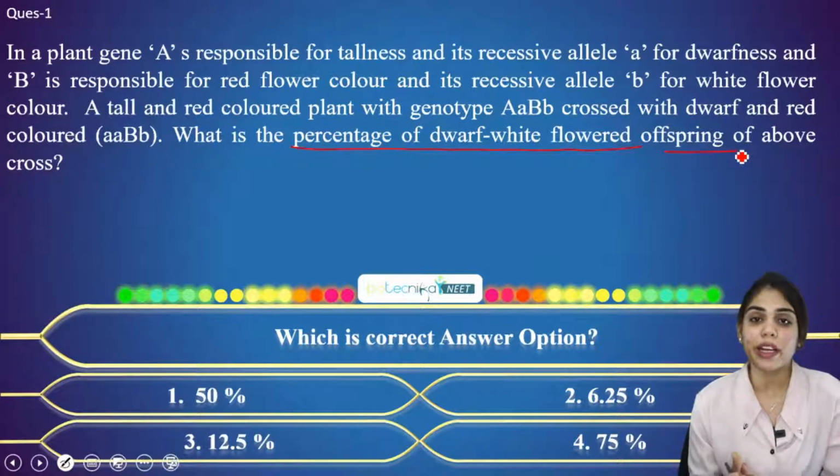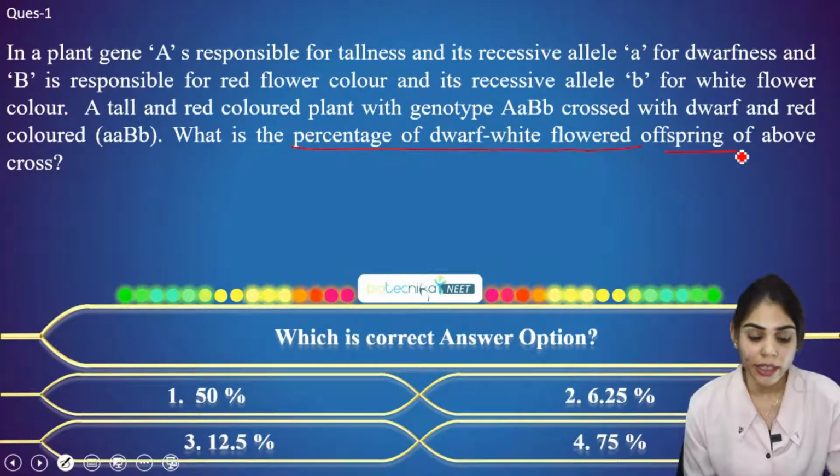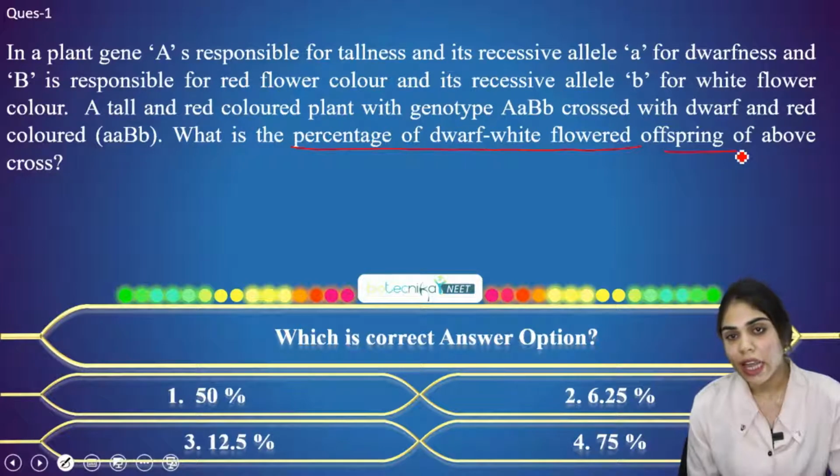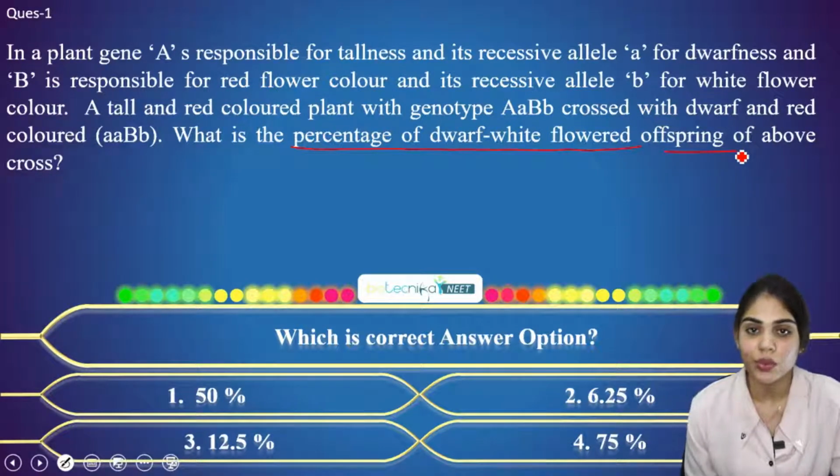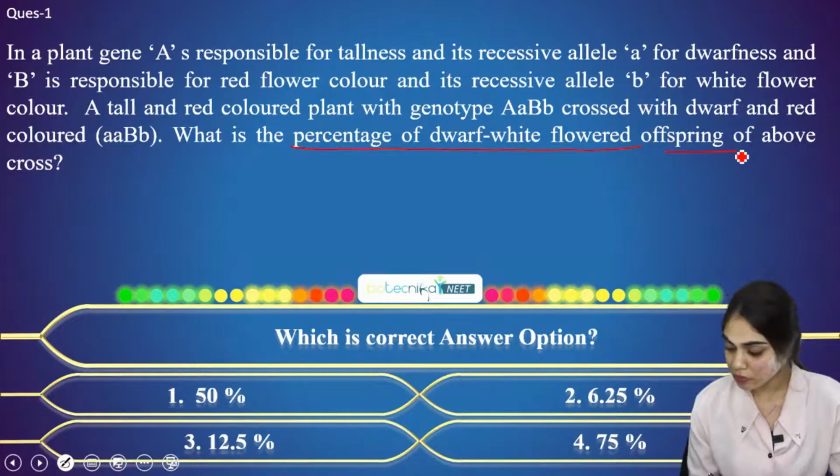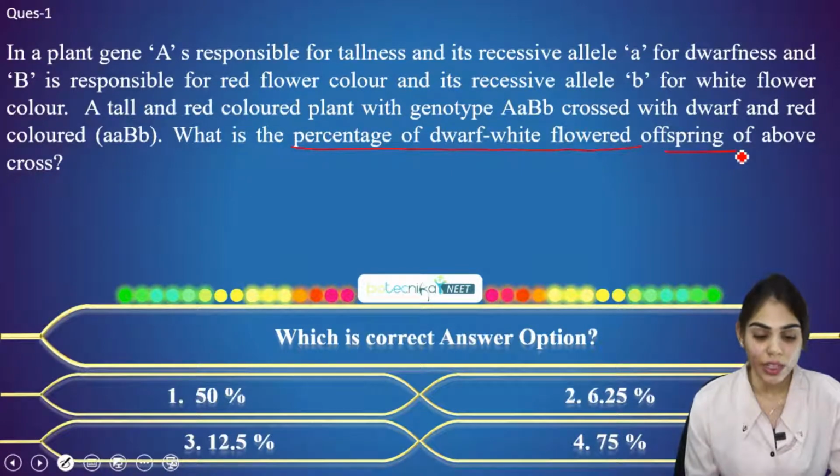You just have to make a Punnett square for this, find the probability, and at last, whatever probability you get, you have to convert it to a percentage. I'll give you 1 minute to solve this question, and then I'll go with the explanation.